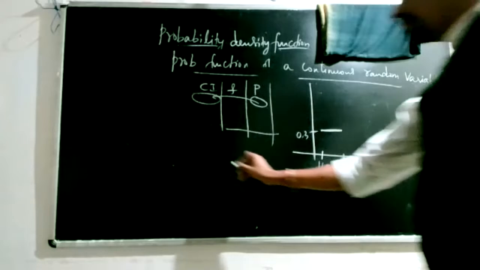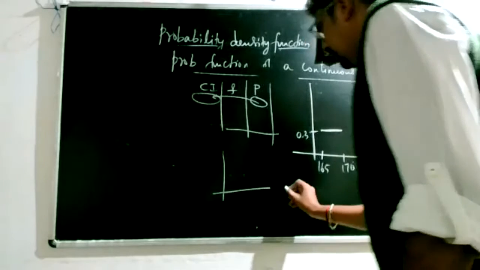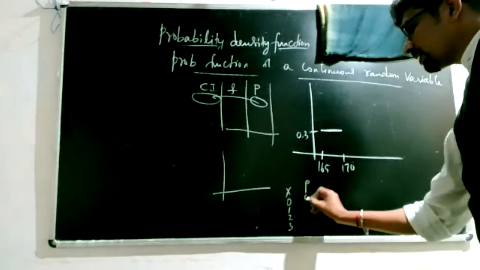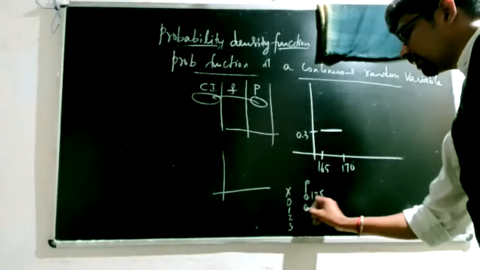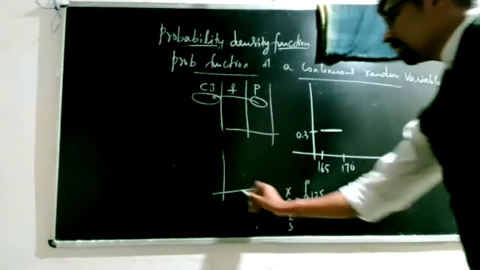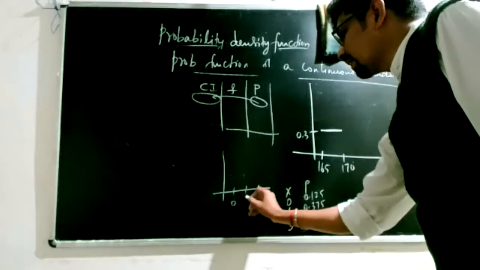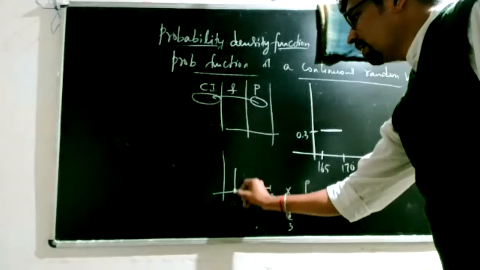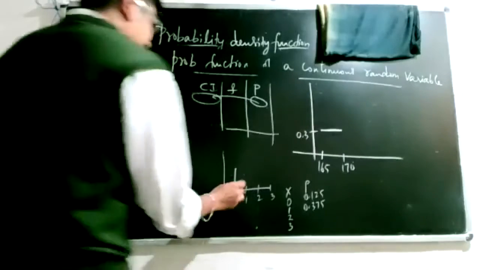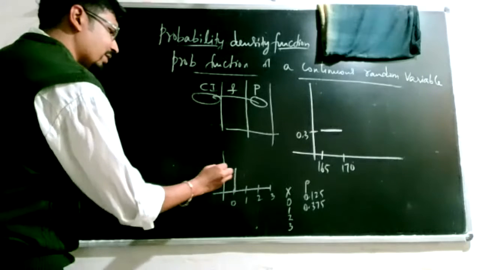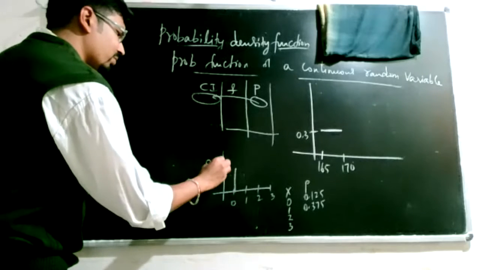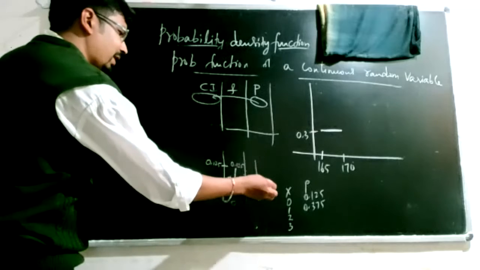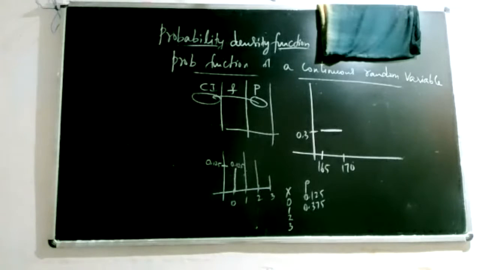Whereas in the case of the discrete distribution, where you had x as 0, 1, 2, 3 with probabilities 0.125, 0.375, and so on, you can exactly mark those cases. So you can erect a line, where every case is for x equal to 0. You will produce a line graph like this, with the line erected such that its length is equal to the probability.